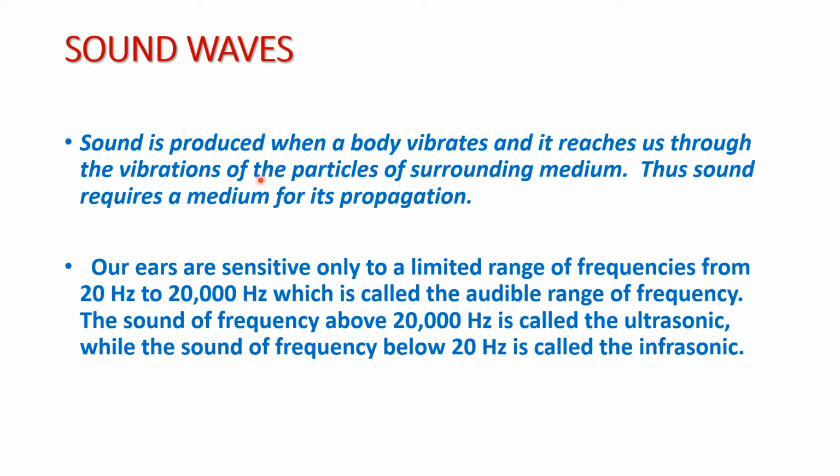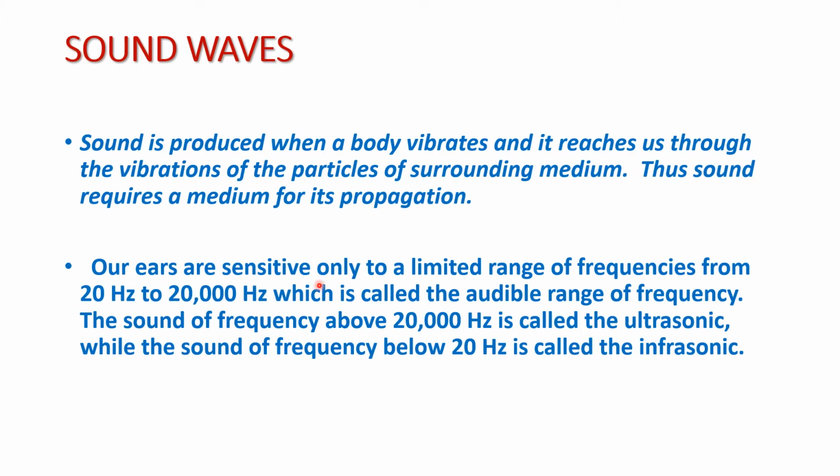When a body vibrates, it actually disturbs the particles of the medium, and these vibrations are then carried on to our ears. Sound requires a medium for its propagation. This is a very important thing that you should understand, that sound requires a material medium for its propagation because it travels in the form of a disturbance through the medium.